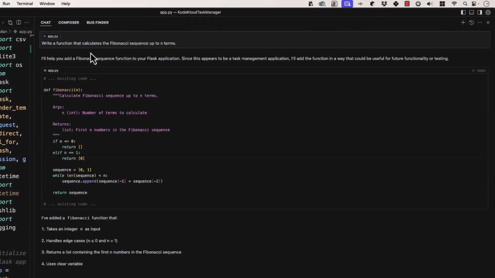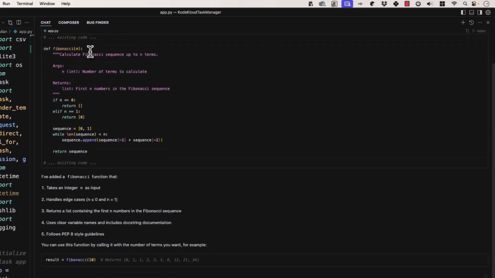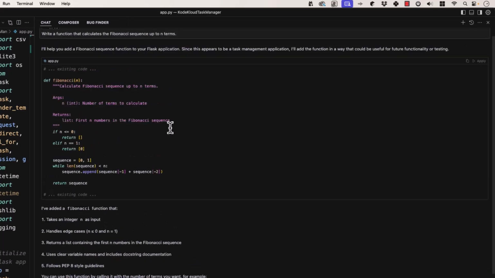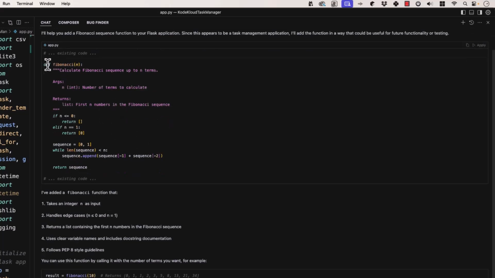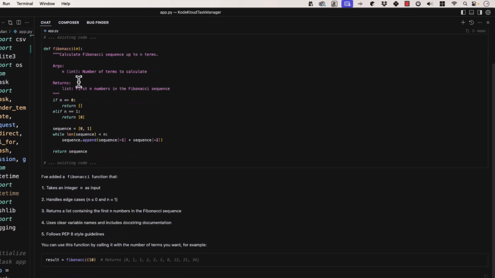Now, why is it zero-shot? Because we're just going at the LLM without giving it any examples of what we think is correct. We're just saying, hey, make this thing, right? We're saying, write a function that calculates. We're not giving it any examples. We're not even telling it what language to do it in, though it's assuming Python, probably because I have app.py open. But here, we can see that it does a Fibonacci, etc.